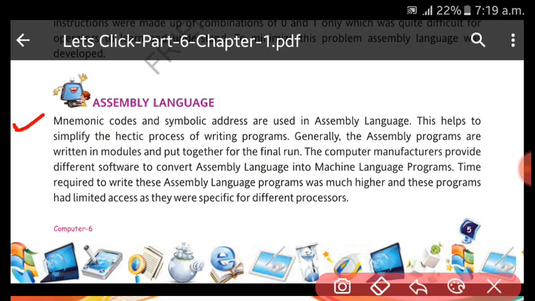In this assembly language we were using mnemonic codes and symbolic addresses, right? By this, it was making the hectic process of writing programs easier. It was simplifying the hectic process of writing programs, right? And here, the programs, meaning instructions, were written in modules and put together for the final run. Modules means functions which perform certain works.